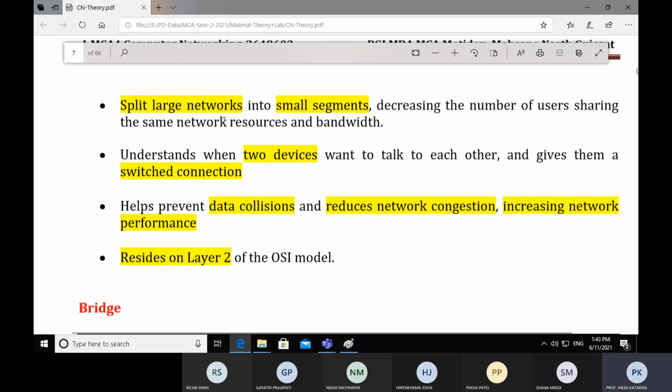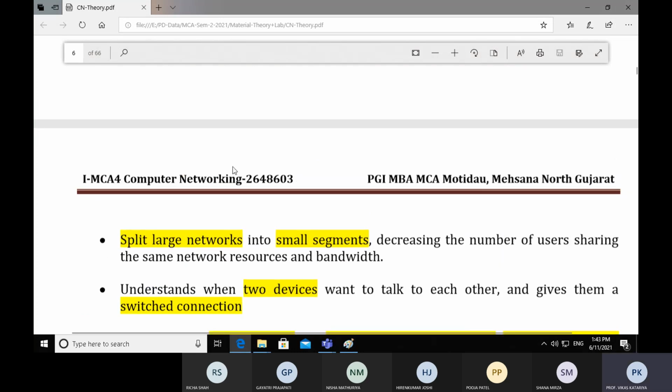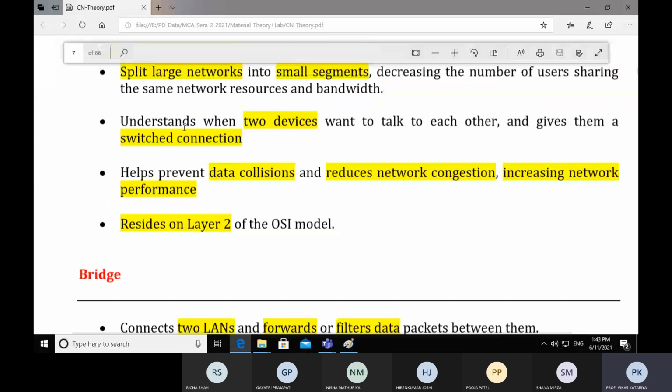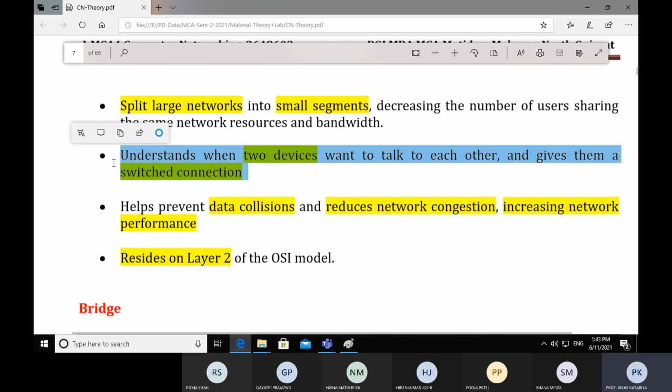So first of all, the switch is used for creating a local area network. Second, it splits a large network into small segments, decreasing the number of users sharing the same network resources and bandwidth. Understand, when two devices want to talk to each other, it gives them a switched connection. It is an intelligent device.